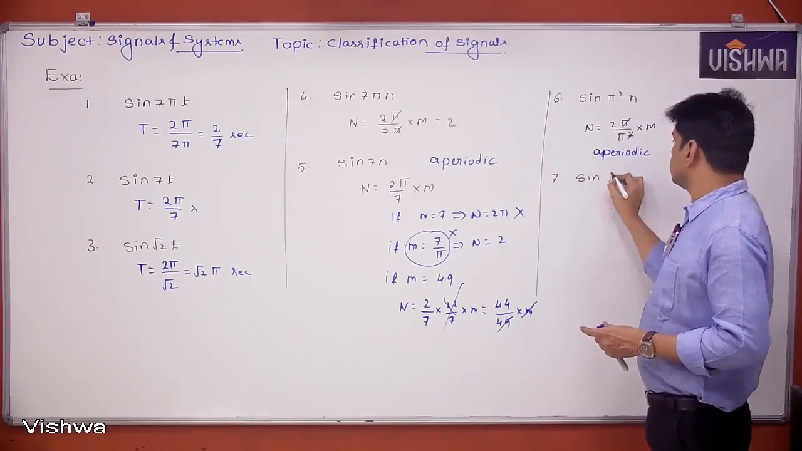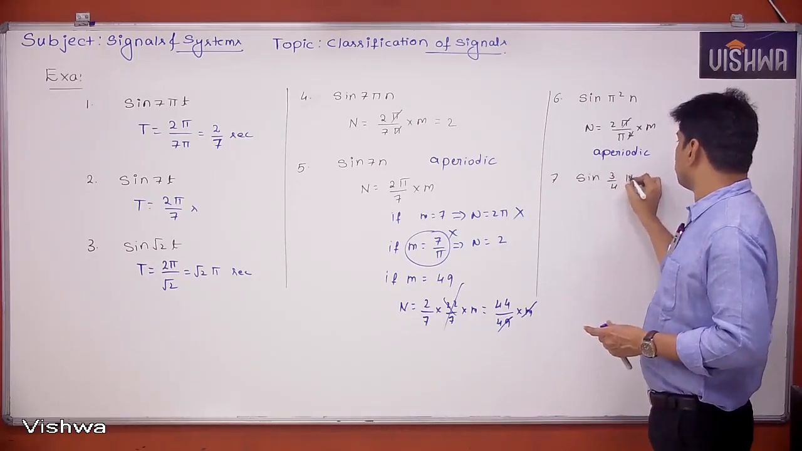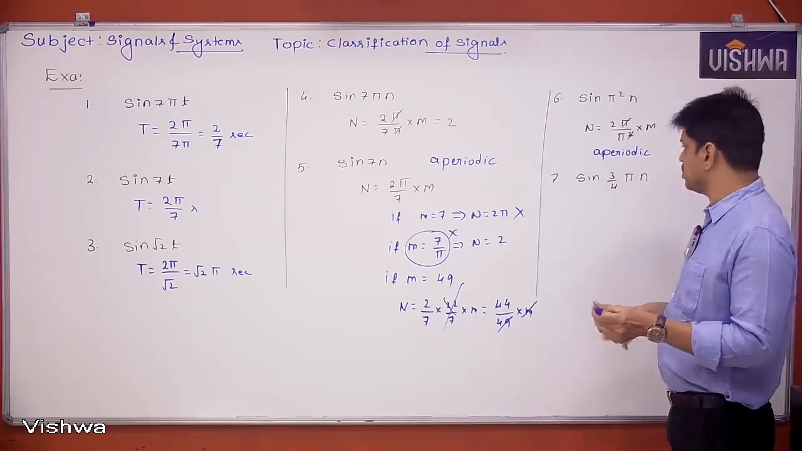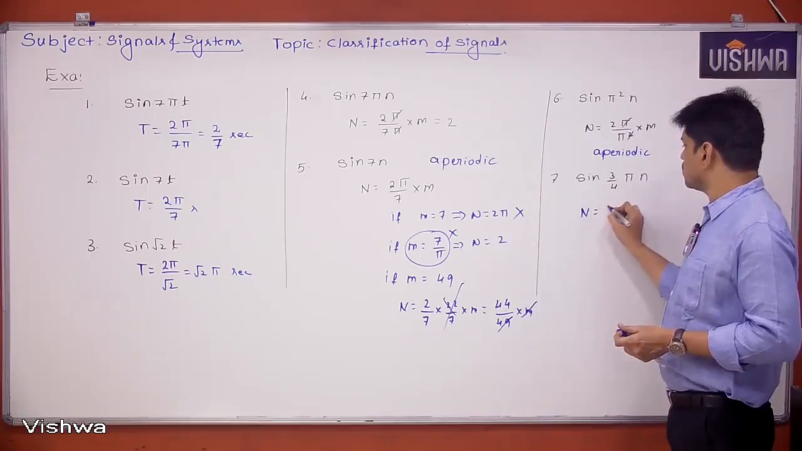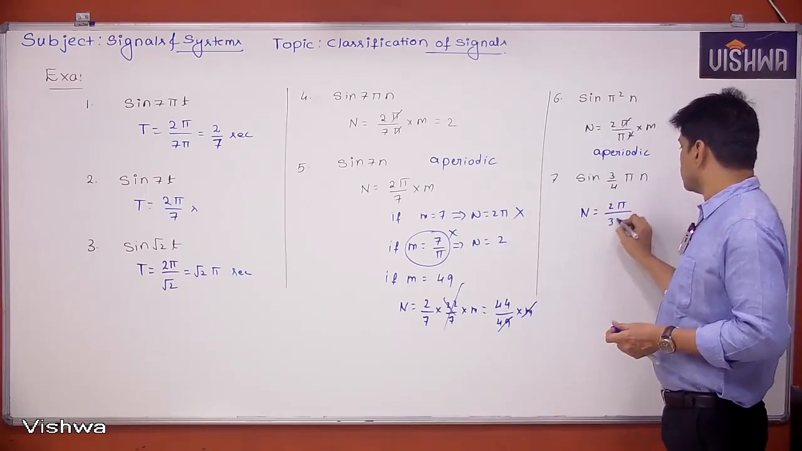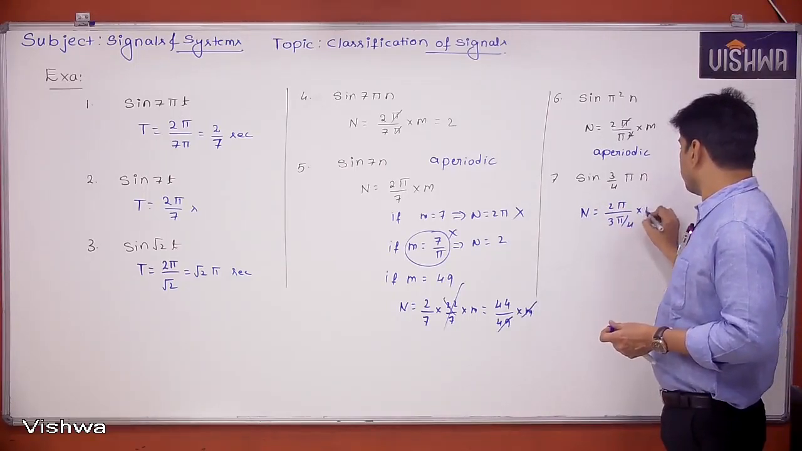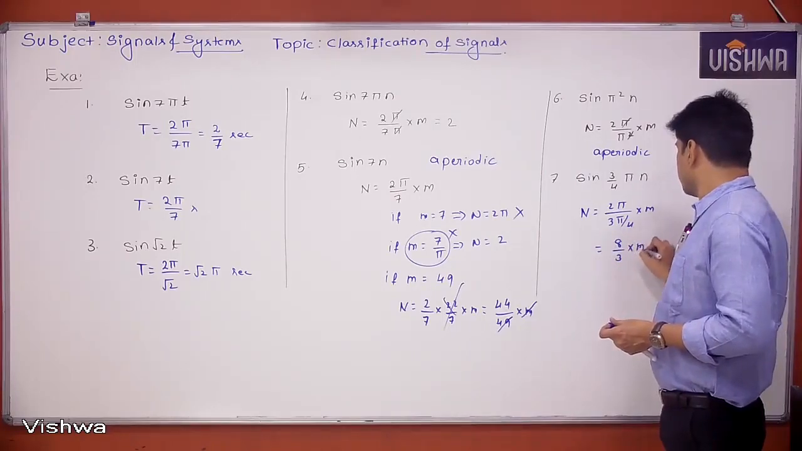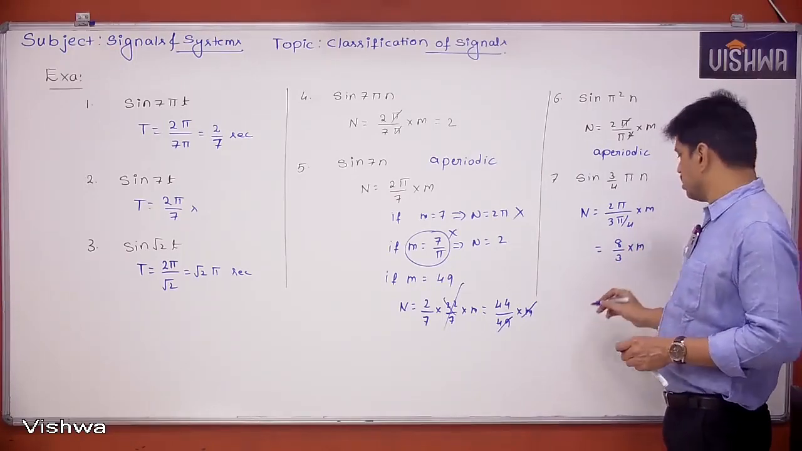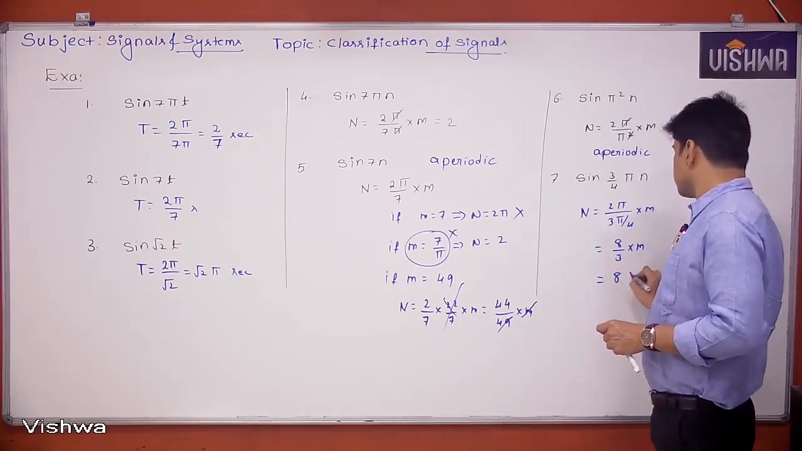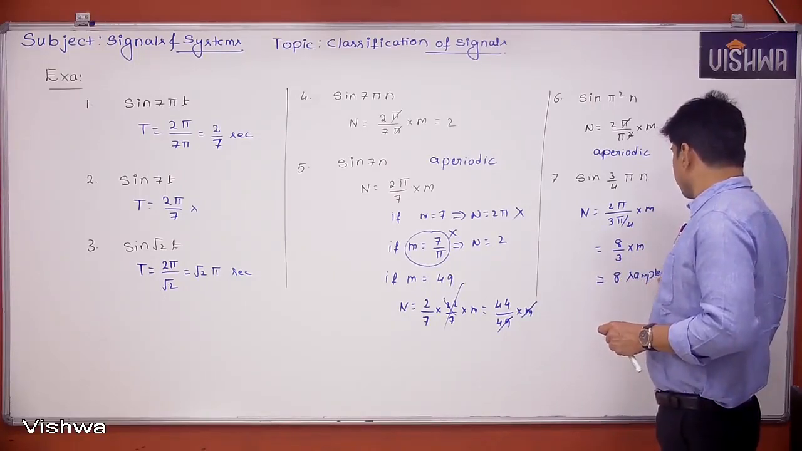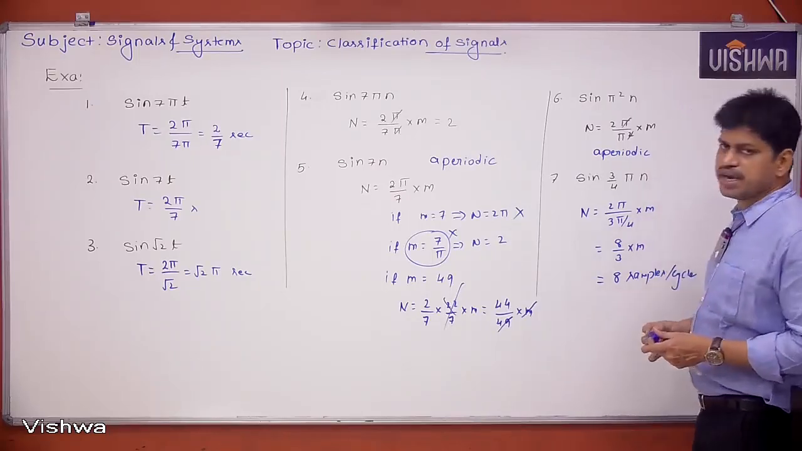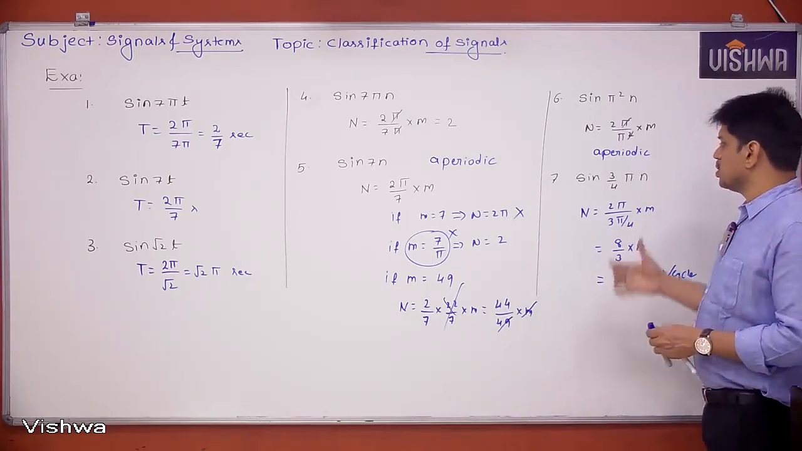Sine 3 by 4 pi n. For this, what is the period of the signal? Let's see, n is equal to 2 pi by 3 pi by 4 into m, which is 8 by 3 into m. The m value has to be chosen as 3. Finally, this is going to be 8 samples per cycle. Yes, it is a periodic signal with a period equal to 8 samples per cycle. Okay. So this is about it.